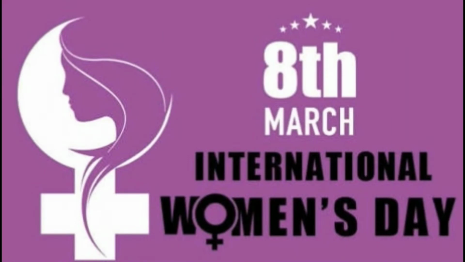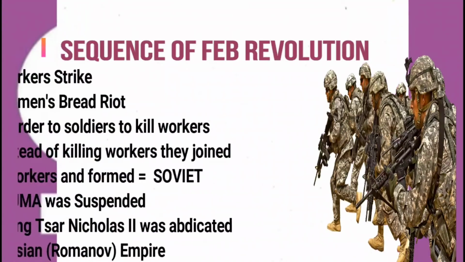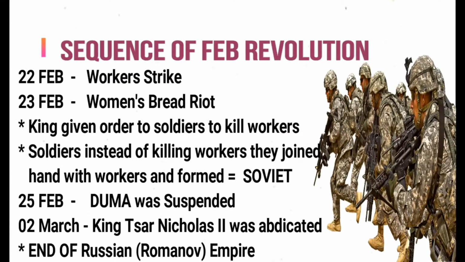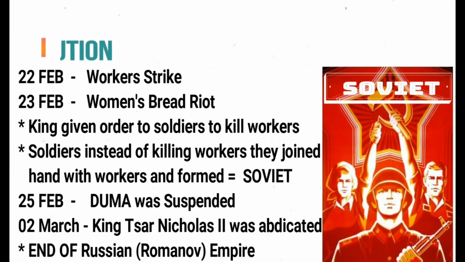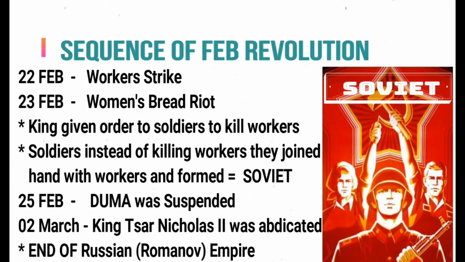After that the king again sent his army to kill those who were revolting against him, as we saw in the case of Bloody Sunday. But this time there was a twist. This time, instead of killing the common people, the army joined hands with the common people, the workers, and they formed a new group known as the Soviet. So the Soviet was a combination of workers plus soldiers. You have to remember this Soviet because when we discuss the USSR in 1922, one S stands for Soviet only, that is Union of Soviet Socialist Republics.